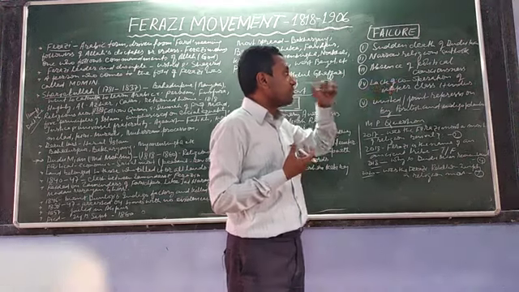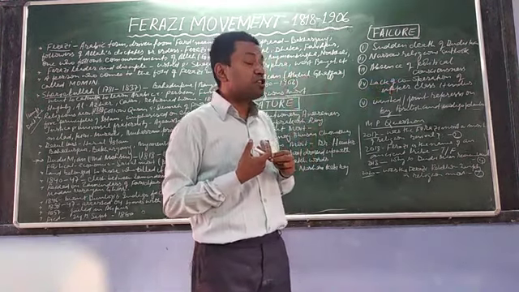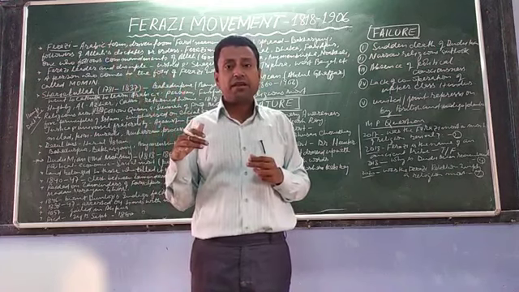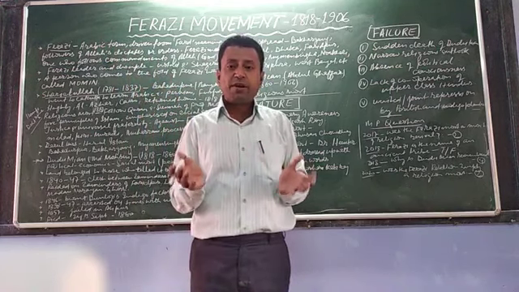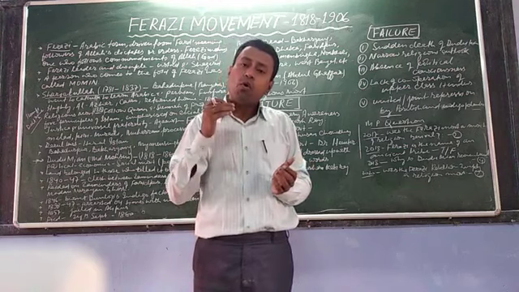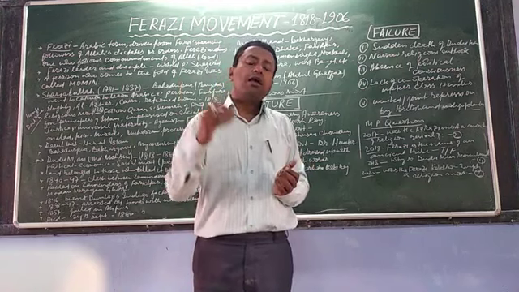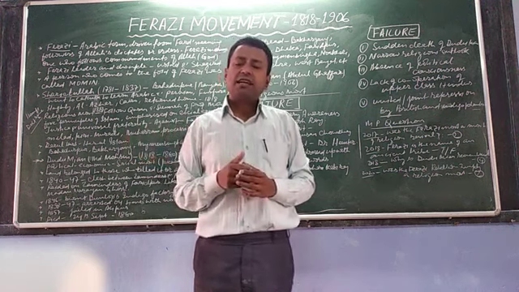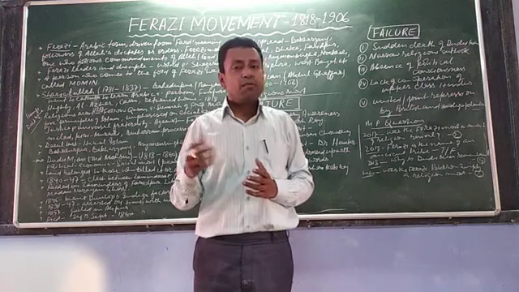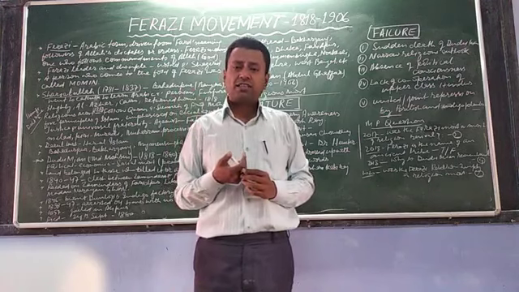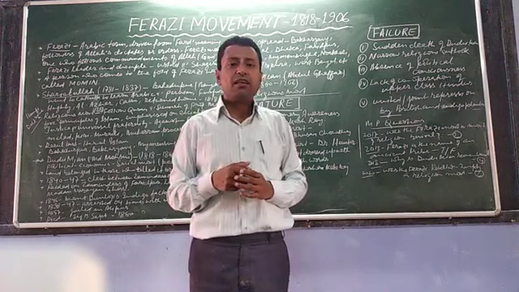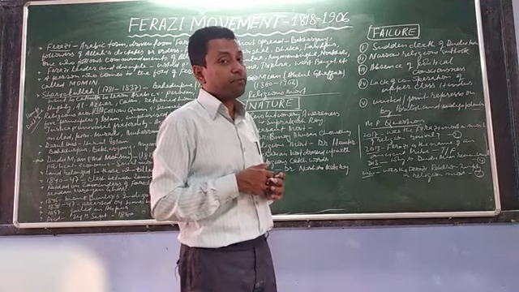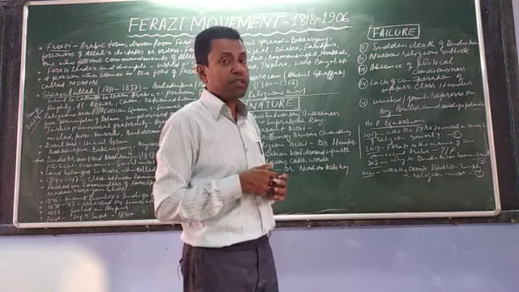Lack of cooperation of the upper class Hindus. As I have already told you, upper class Hindu brothers were the zamindars, they were the big guns. And this movement was an agrarian movement. This movement was for the cause of the peasants, and it was against the English government. So most of the upper class Hindu brothers, being mainly zamindars, avoided being part of this movement.